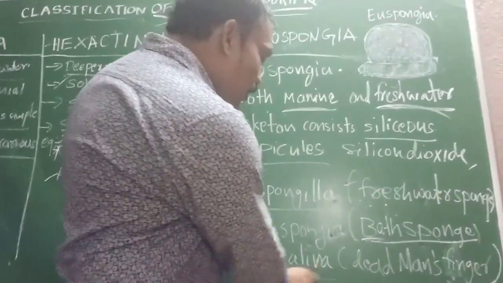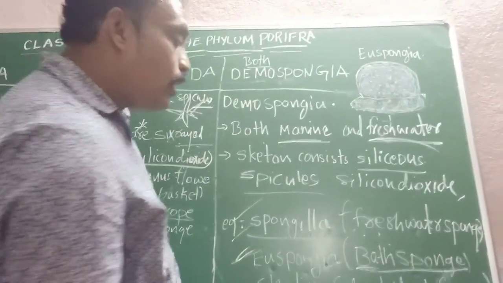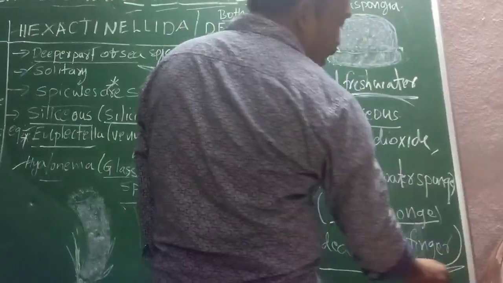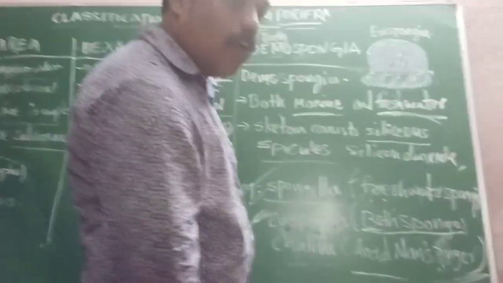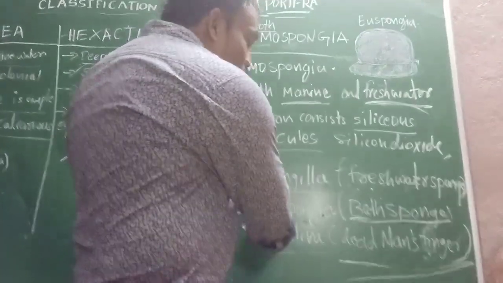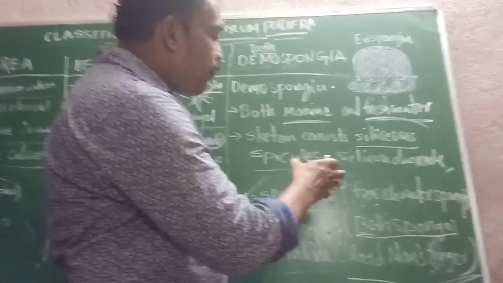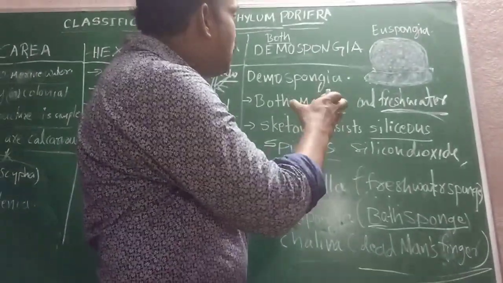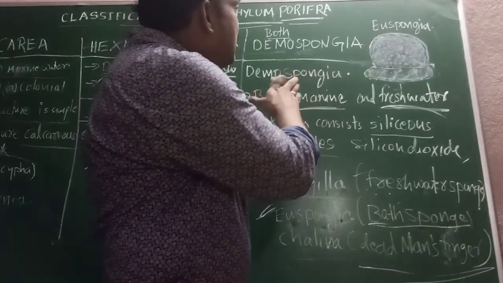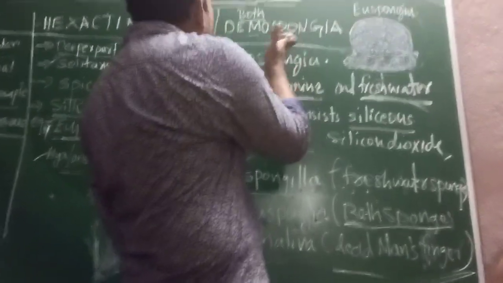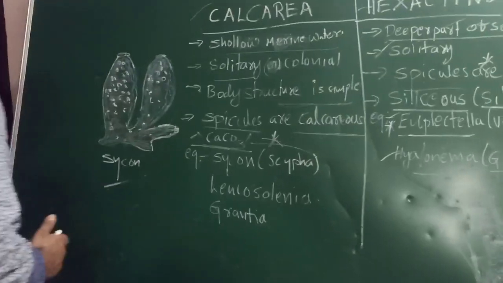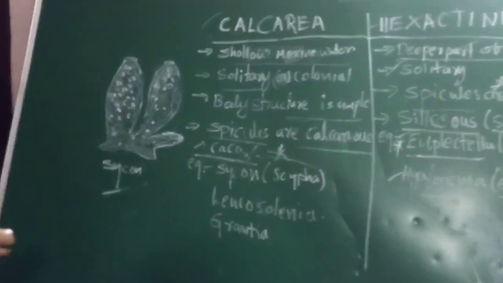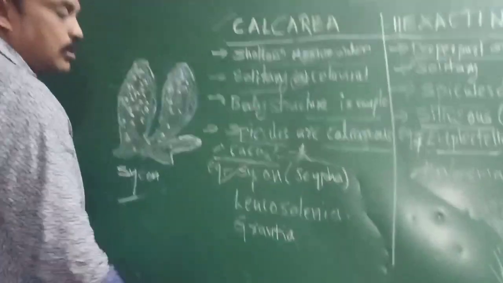And Chalina, what is the meaning of Chalina? Dead man's finger. It looks like dead man's fingers, like this. So we can call it especially Chalina. These are the examples. Everybody must learn the examples of these classes: Demospongiae, Hexactinellida and Calcarea. If you observe the Calcarea examples, generally Calcarea examples are Sycon.